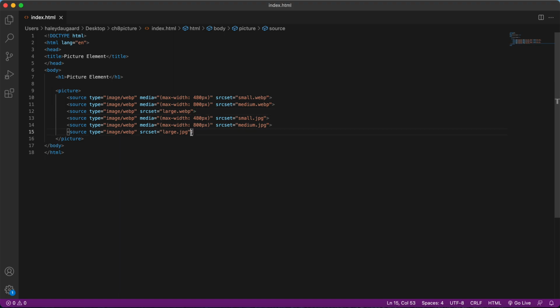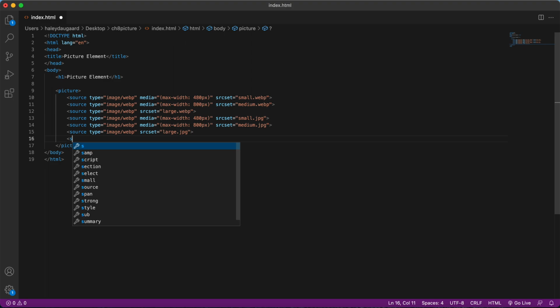So what this is going to do is the browser is going to look at these WebP ones first, and it's going to display those if those are supported by the browser. But if your browser doesn't support these, it's going to look at the JPEGs instead, because pretty much all browsers these days are going to support JPEGs. So if your browser doesn't support WebP, then it's going to show the JPEG version of the image. That's why we want to have both of those formats in this case.